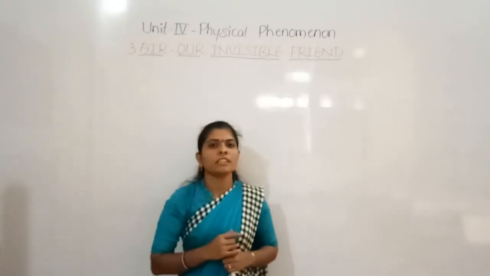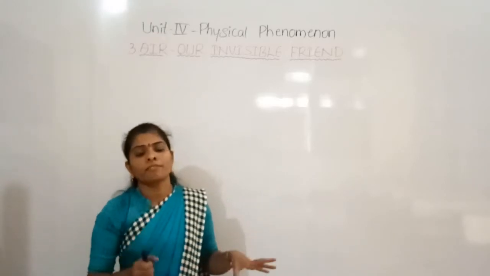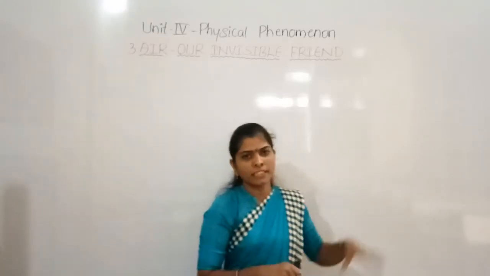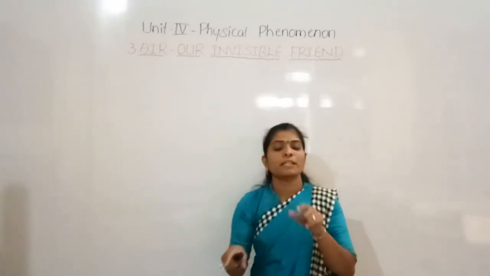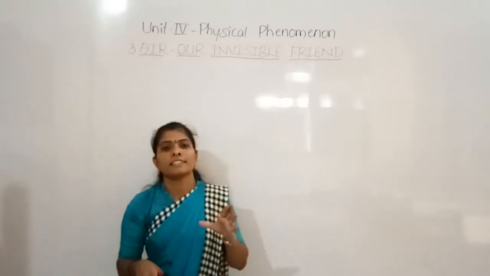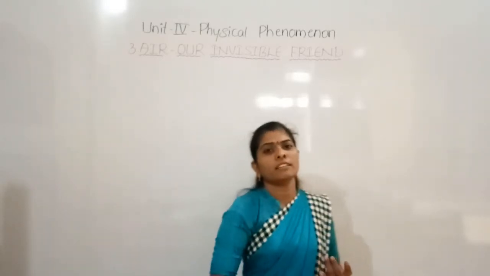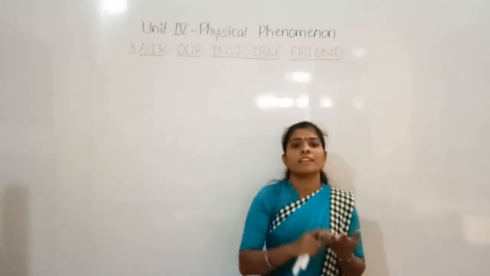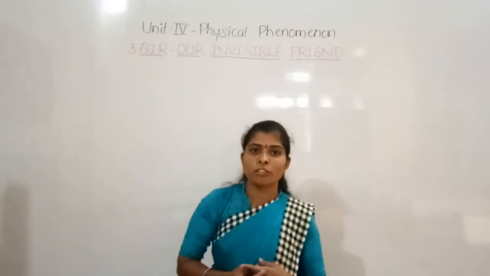Yes. So this is what air is, and this air is a mixture of several gases. So air is present everywhere, but only one kind of air is not present. Air is the mixture of several gases. Many kinds of gases are there. Oxygen is there, nitrogen is there, carbon dioxide is there, and also water vapors are there.